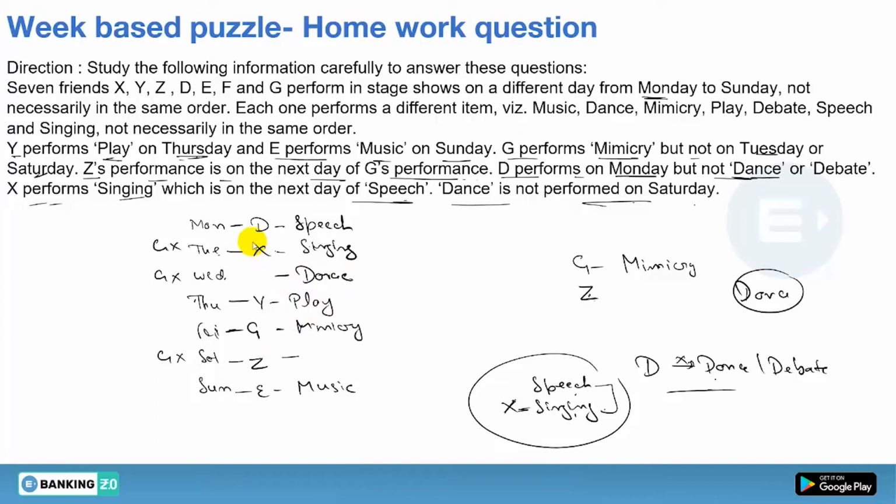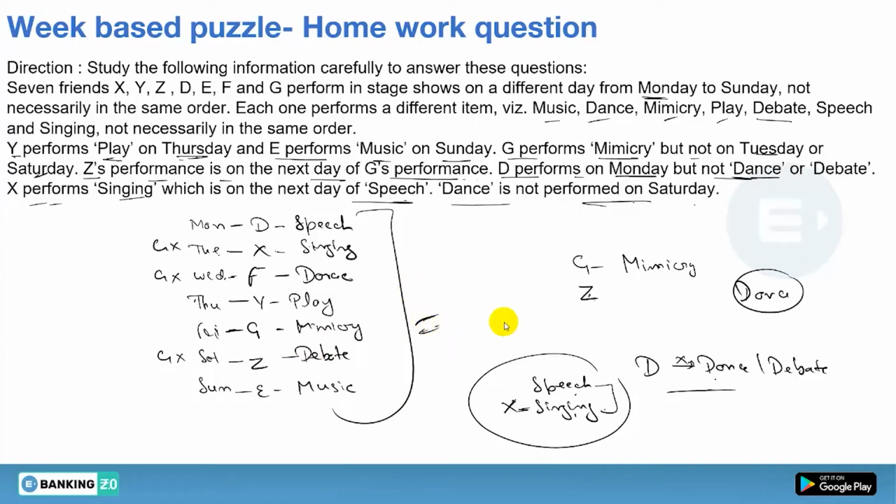Done. Now the last person left will come here. So the last person we have left, that is F. So F will be here. Done. And the last performance that is left: music is done, dance is done, mimicry is done, play is done, debate. Okay, so debate is left, so debate will come here. So this will be your final formation of your last homework question. Yes or no? Done. So this is how you have to make the question.